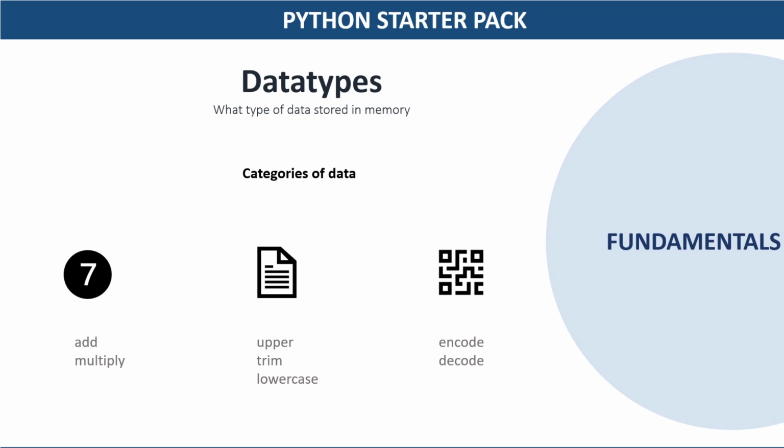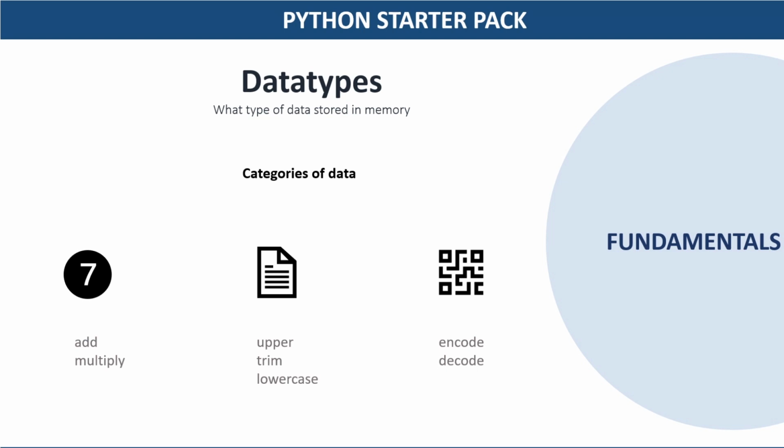So I can convert text to uppercase, I can convert to lowercase, or I can trim the text. Similarly, for binary data or bytecode data, I might have a different set of functionalities. For example, functionalities like encode and decode, which are not available to the number category or text category.